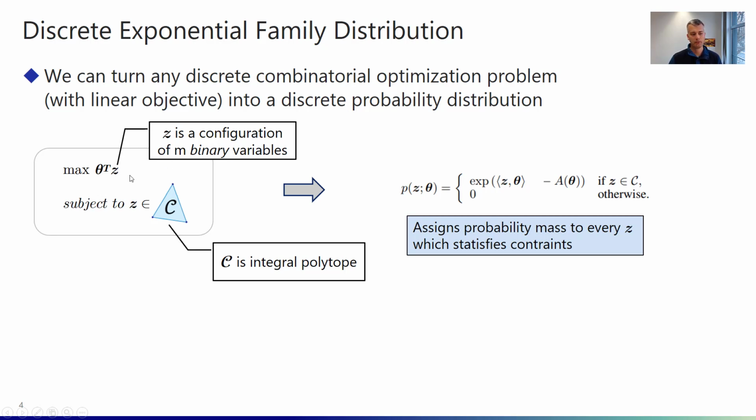This is a bunch of binary random variables in our case, subject to some constraints. So we want to maximize this subject to z being part of an integral polytope.